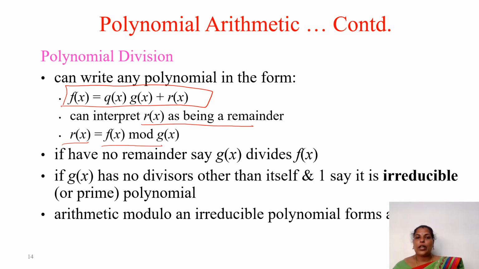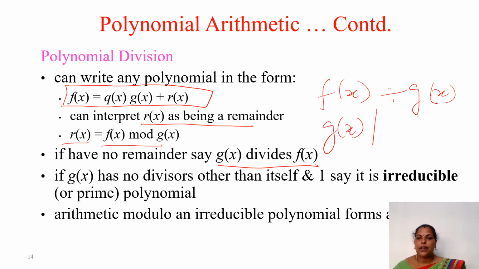And if there is no remainder, then we can say that g of x divides f of x. What is the meaning? That is f of x divided by g of x. If it is this and no remainder, then we can write g of x divides f of x. Already this one we have discussed in the number theory presentation, so please recall that.